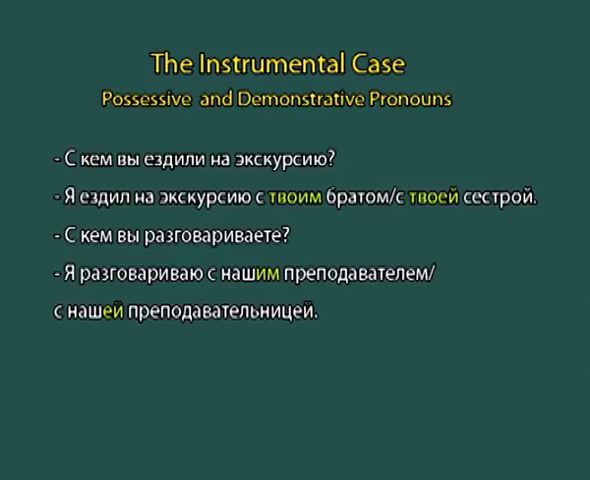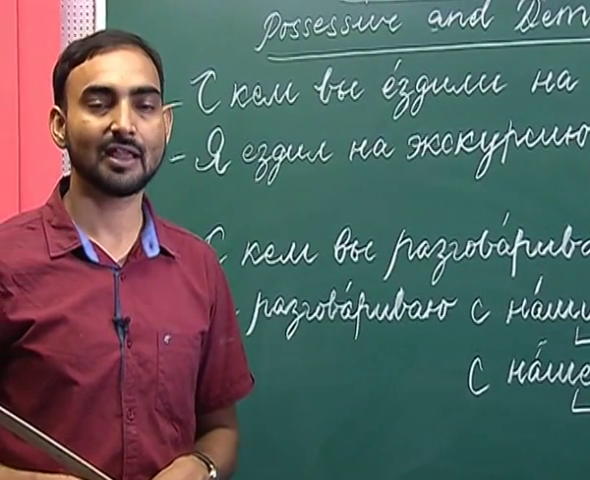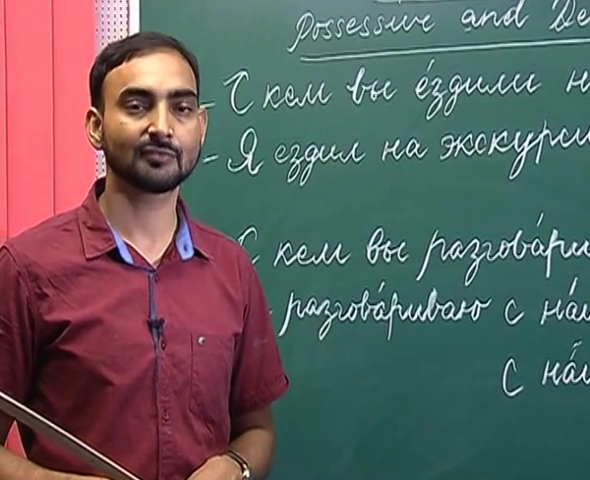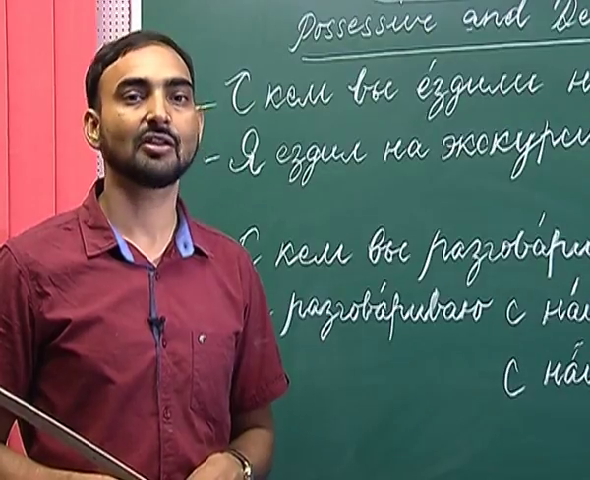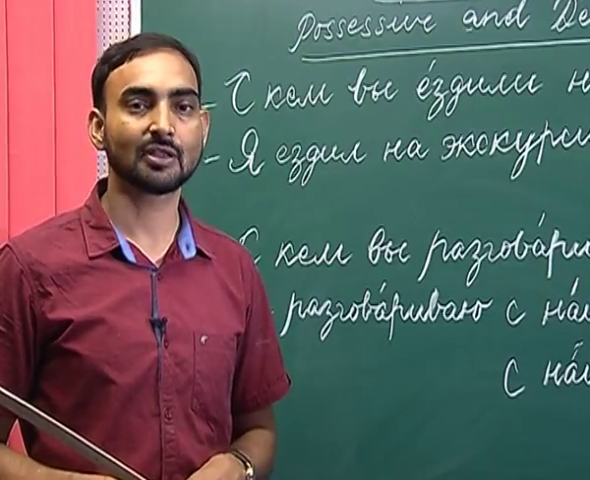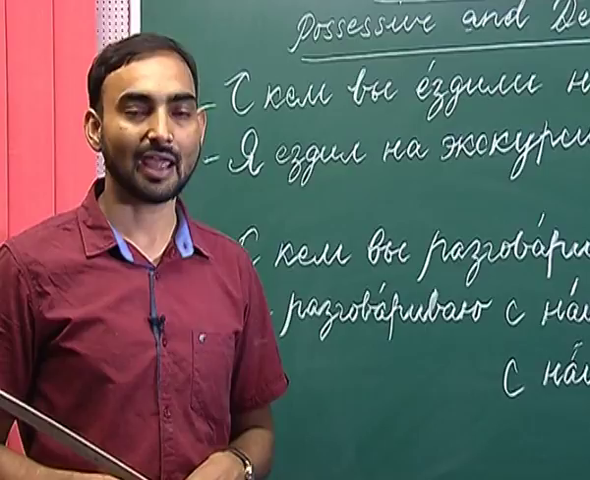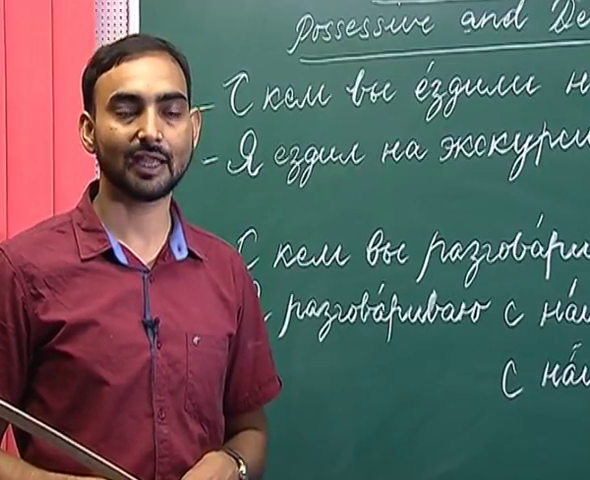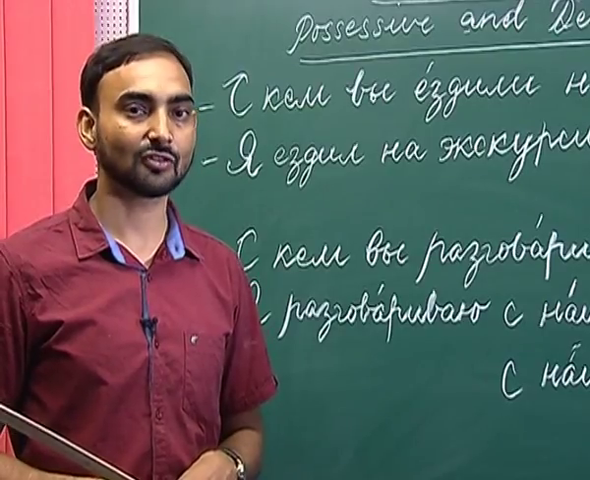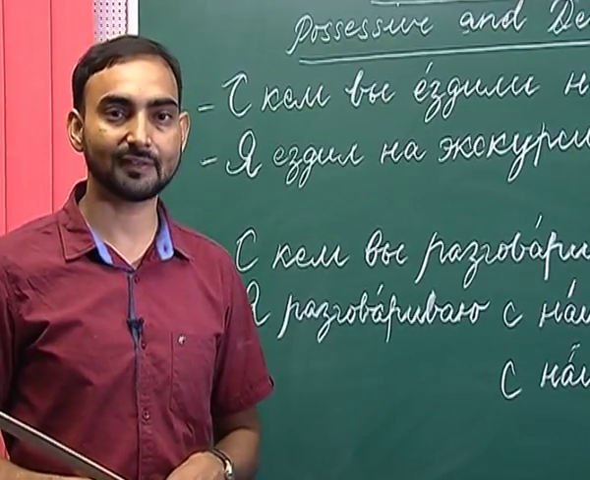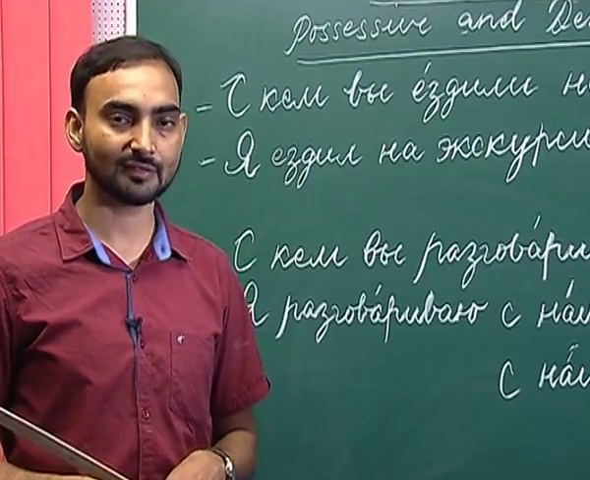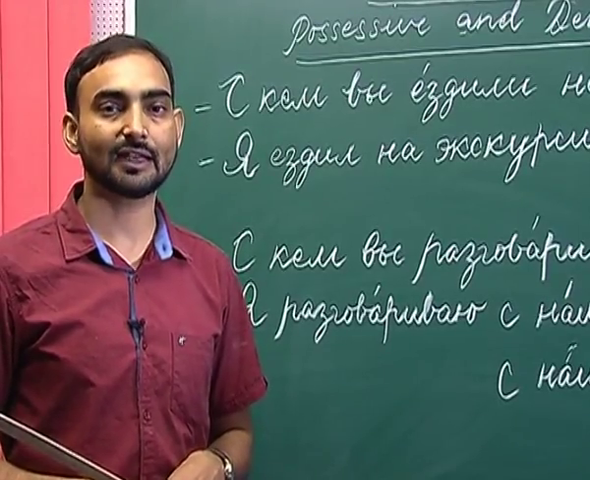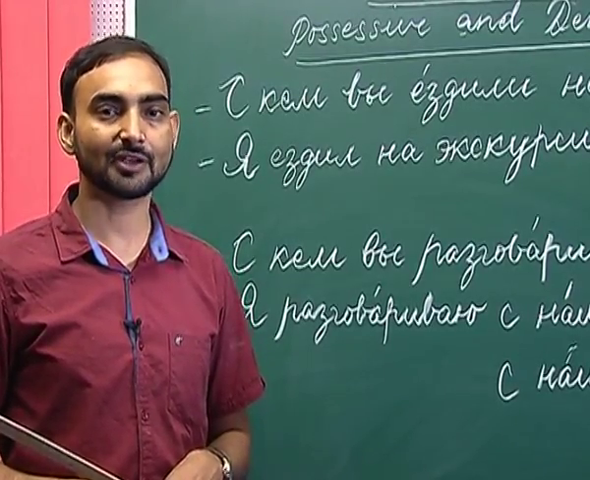So, moi, moim, moya, moei, tvoi, tvoim, tvoya, tvoei, nash, nashim, nasha, nashei, vash, vashim, vasha, vashei, and evo, eyo and ikh, they do not change their form in the instrumental case. So, this was about the declension of possessive pronouns in the instrumental case. Now, we will discuss the declension of demonstrative pronouns.